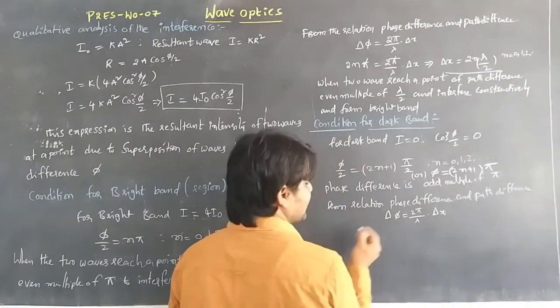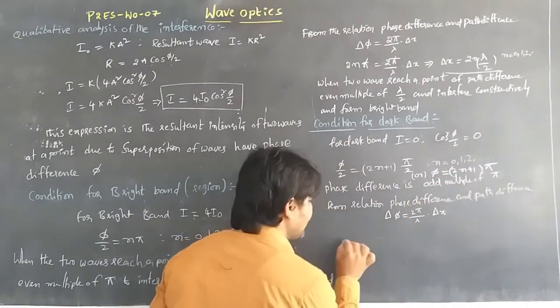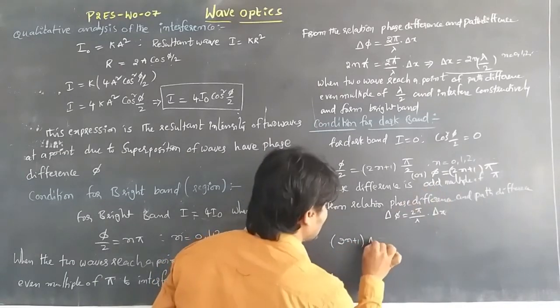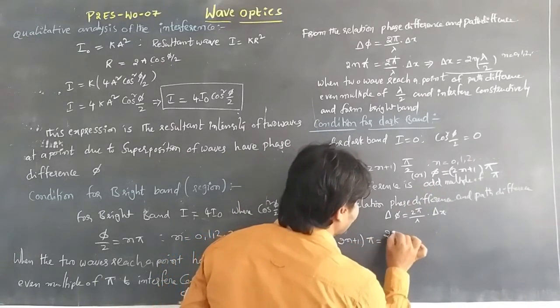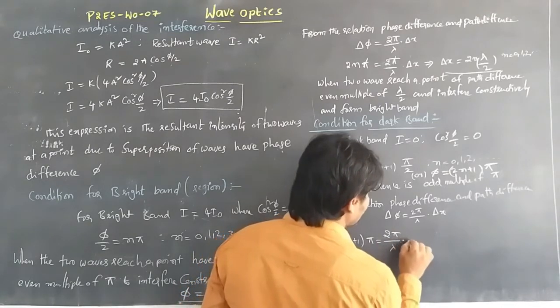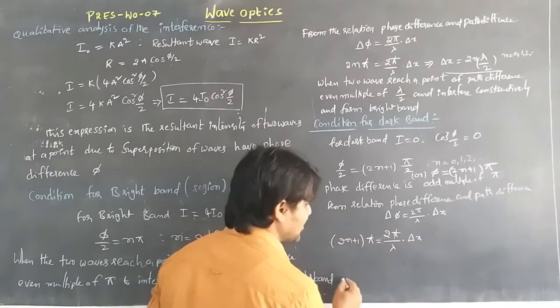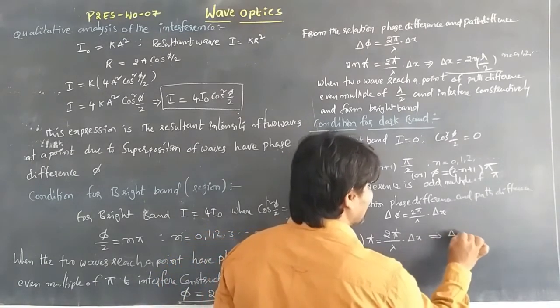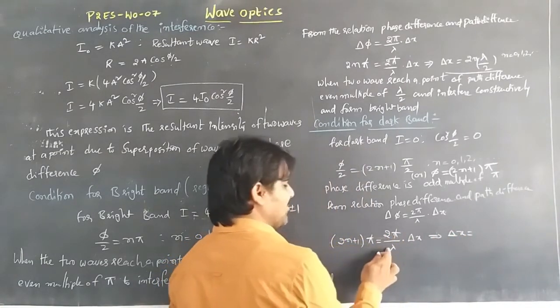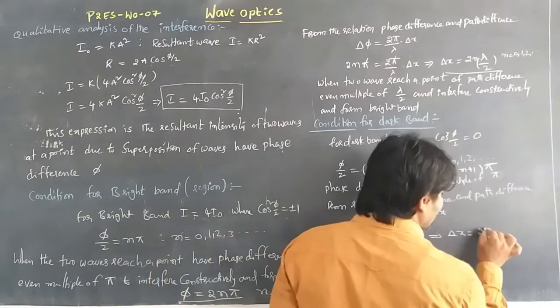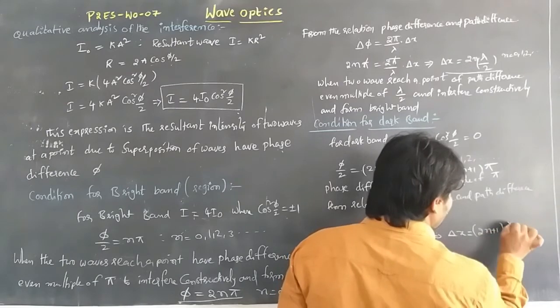Then from the relation, by substituting this, 2n plus 1 into pi is equal to 2 pi by lambda into delta x. The pi gets cancelled, and delta x is equal to, with the 2 by lambda taken to this side, lambda by 2. So delta x is 2n plus 1 into lambda by 2.